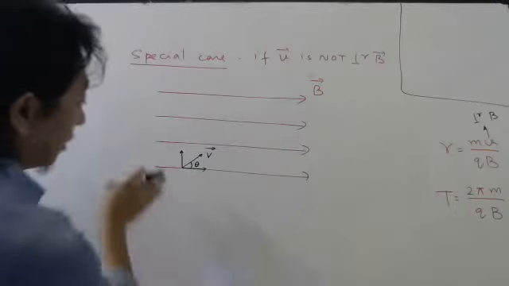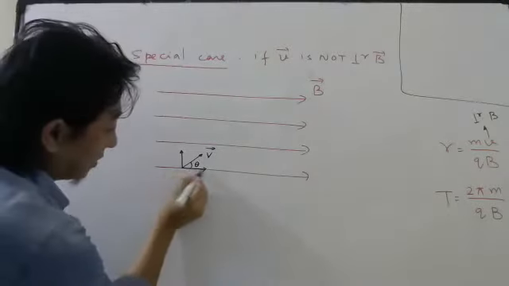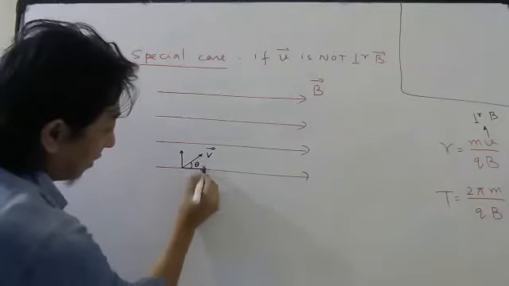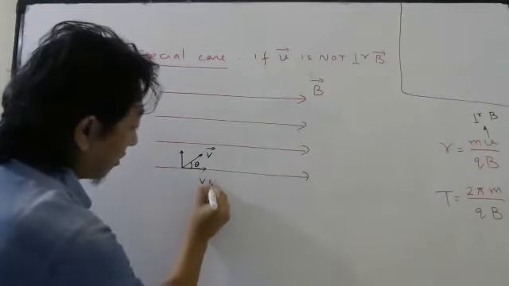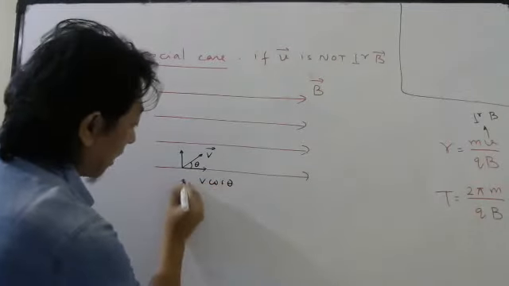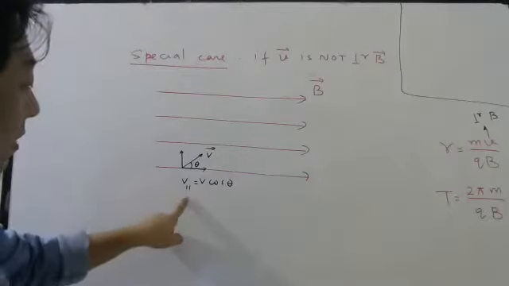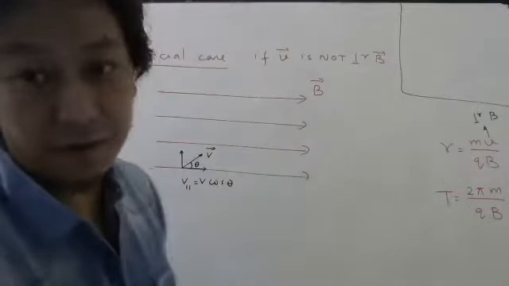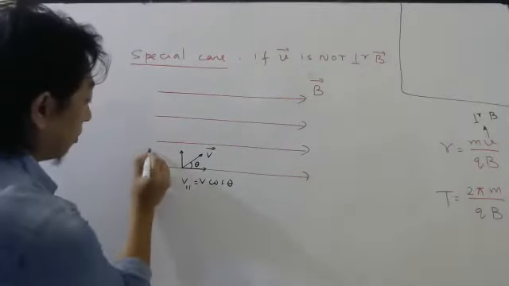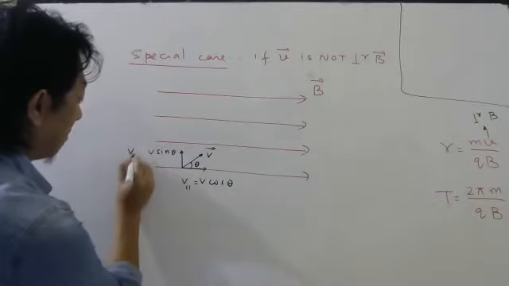This component is parallel to your magnetic field, and this is the adjacent side of this triangle. So this will be v cos theta, which I will write as v parallel, the component of velocity parallel to the magnetic field. And this will be v sine theta, which I will write as v perpendicular.